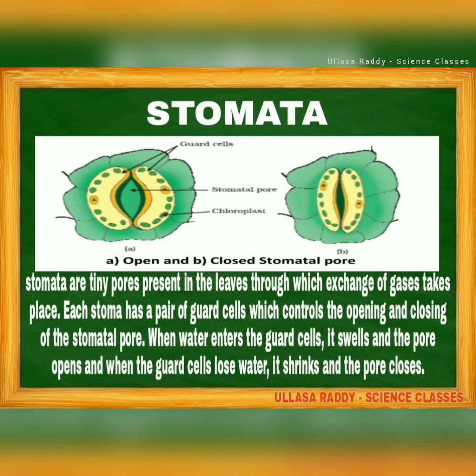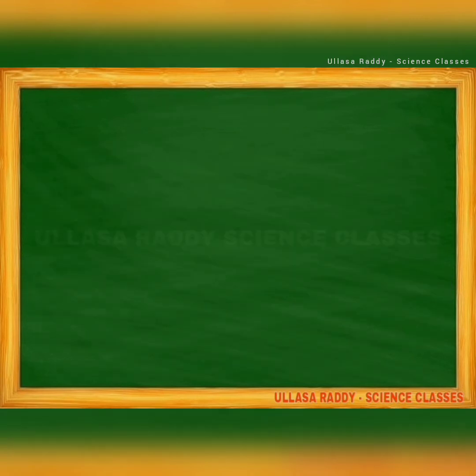Just observe this diagram of the open and closed stomatal pore. The first diagram, A, shows the guard cells open. It means the exchange of gases is running. Now observe diagram B. The stomatal pore is closed. It means the exchange of gases is temporarily stopped. In this diagram you learn about the exchange of gases and the preparation of food.